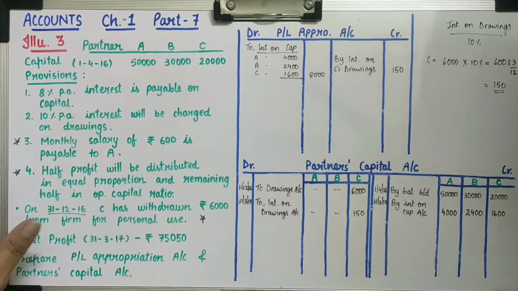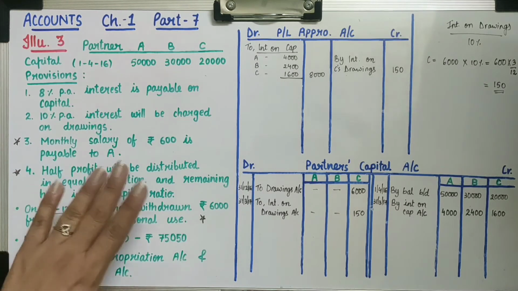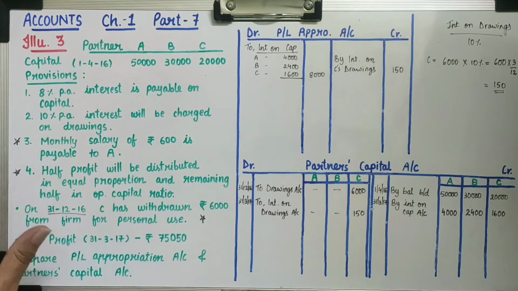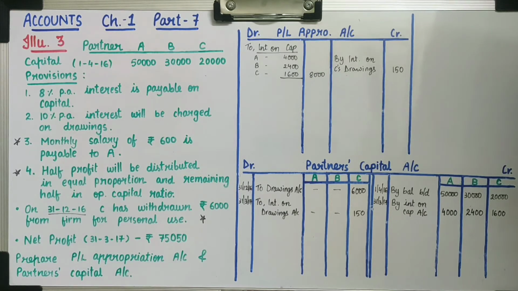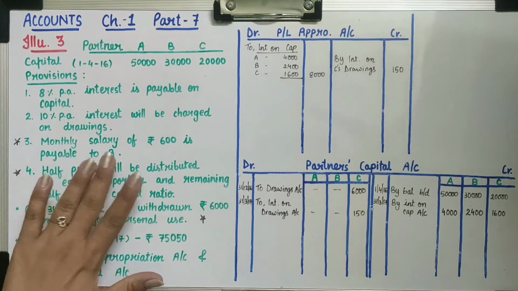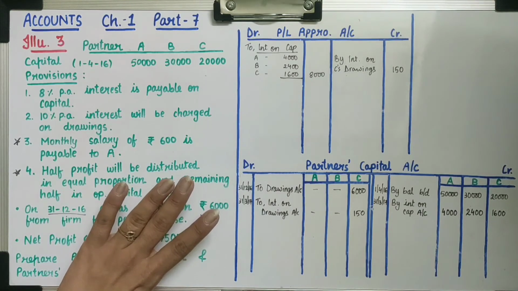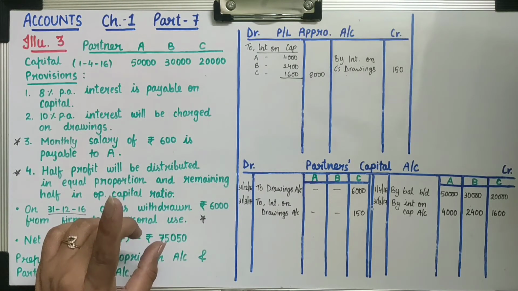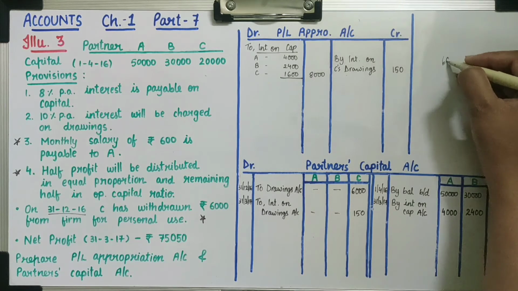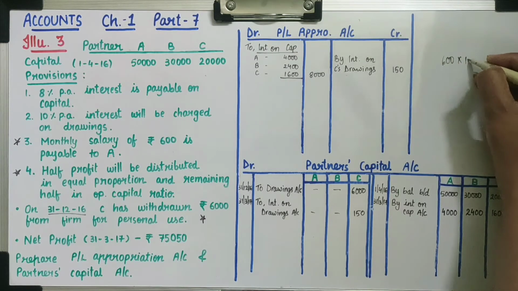Now, third point, monthly salary of rupees 600 is payable to partner A. Now see, as per provision, firm has to pay salary to partner A. So first we will calculate. Now see, it is monthly salary 600 rupees, so for entire year will be 600 multiply 12.